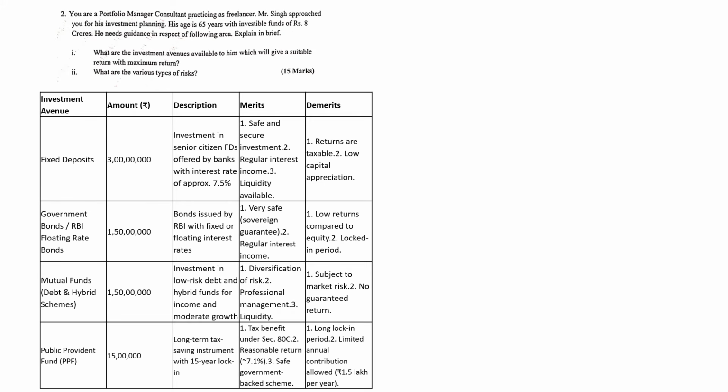For mutual fund, it was 1.5 crores. Investment in low-risk debt and hybrid funds for income, moderate and growth. The merits are diversification of risk, professional management and liquidity. Demerits: they are subject to market risk, with no guaranteed return. Next is provident fund, PPF 15 lakhs, a long-term tax saving instrument with a 15-year lock-in. Tax benefit, you get a tax benefit, reasonable return approx 7.1, 7.2, a safe government-backed scheme. Demerits are the long lock-in period and limited annual contribution, because only 1.5 lakhs per year is available. So 15 lakhs for like 10 years, we are taking the value.